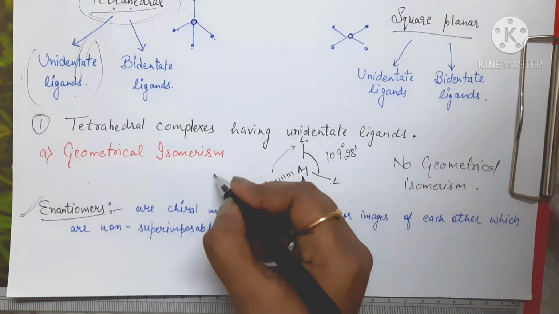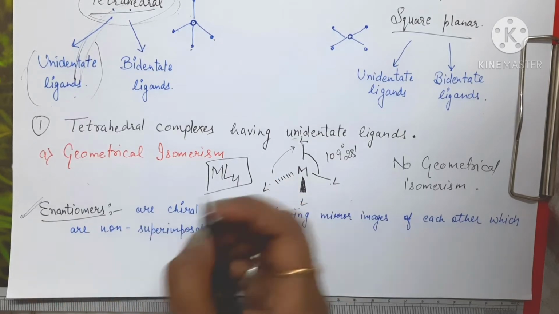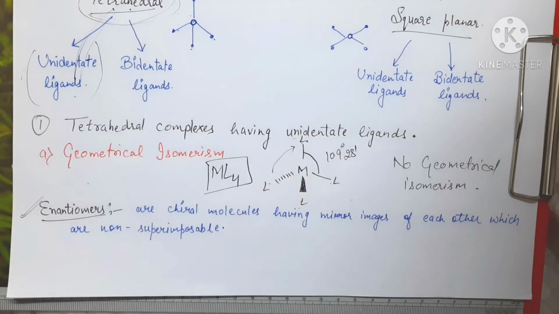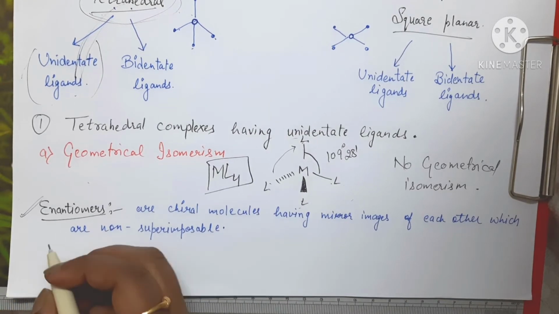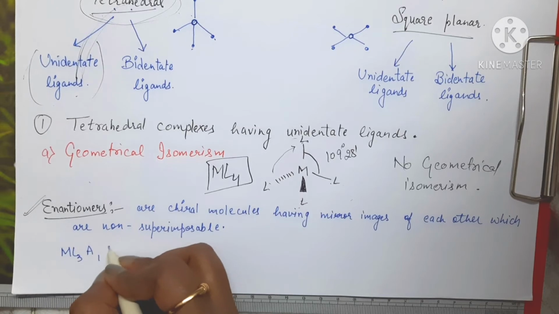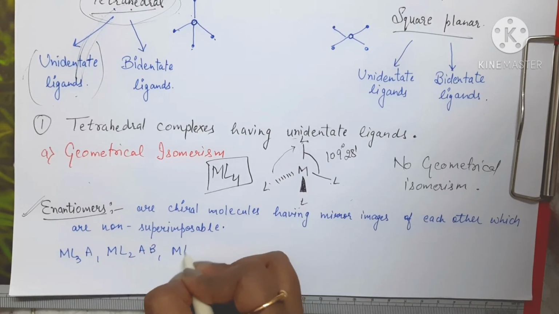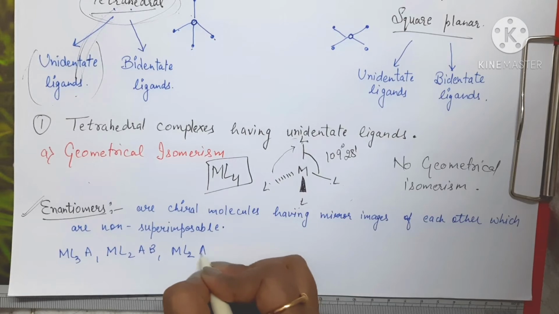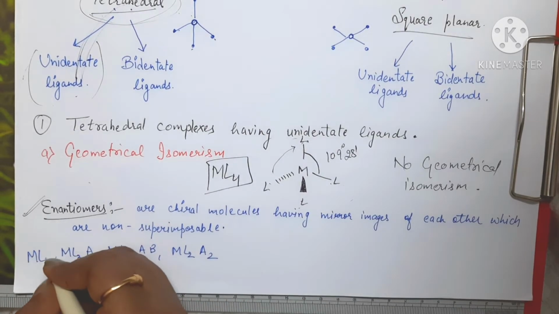So we have studied one complex, that is the ML4 type of complex. Here in this tetrahedral complex, all the four ligands are the same. Now what happens if all the ligands are not the same? Suppose we have the case of ML3A or ML2AB or ML2A2, right? And ML4 will also come under this category.